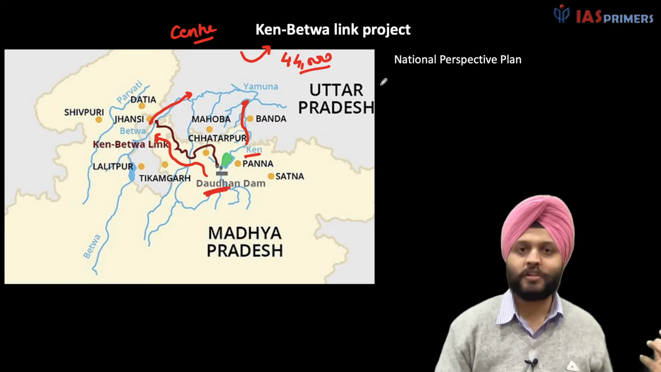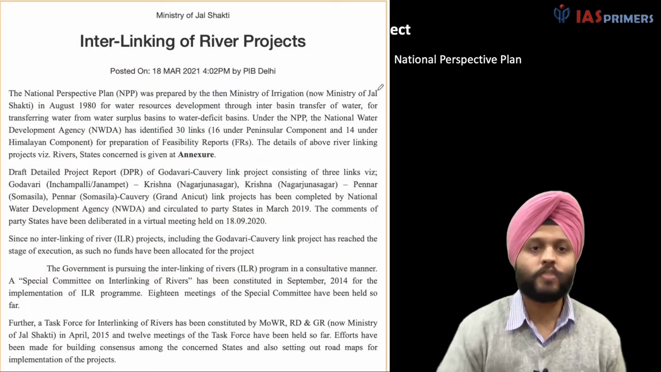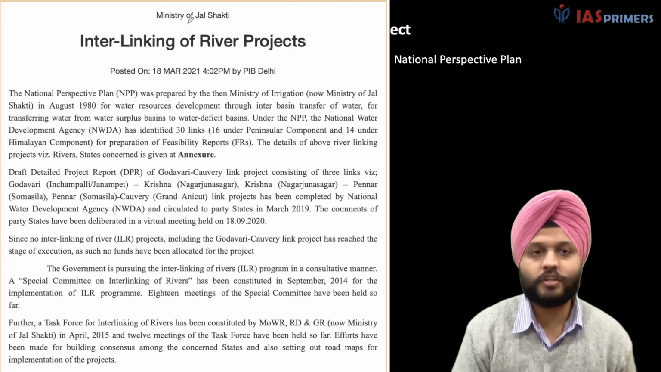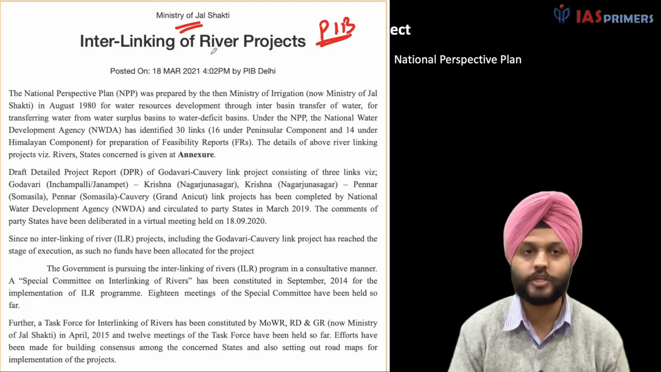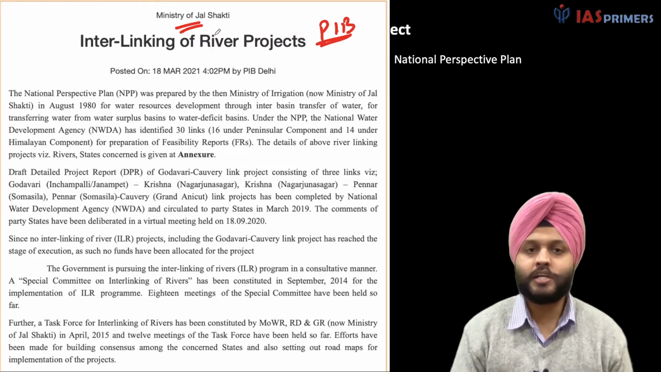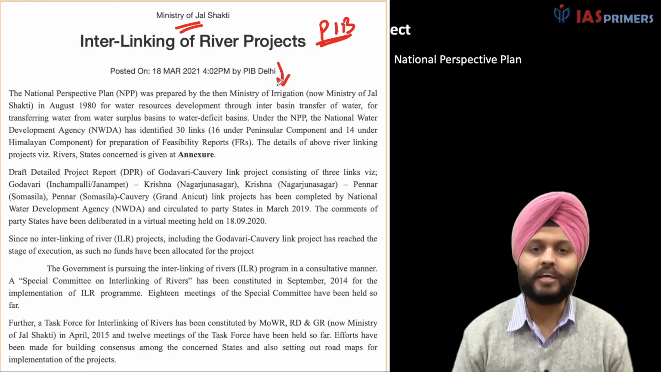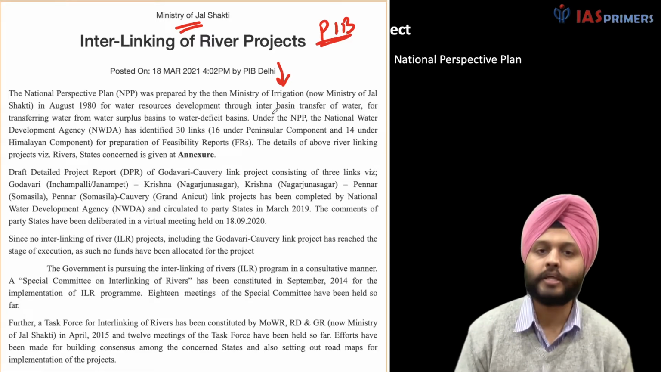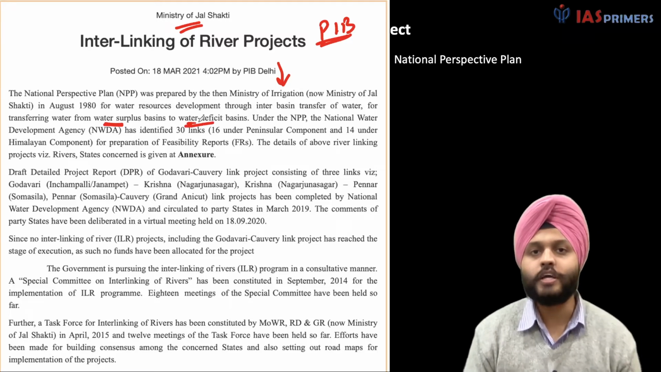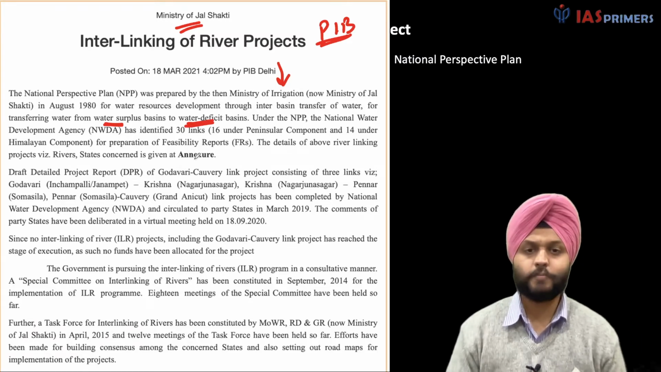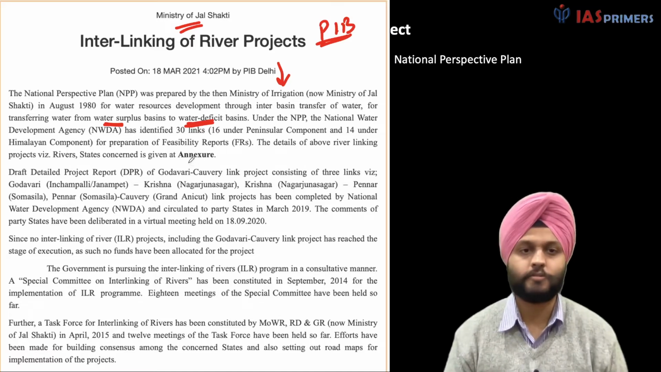There are many other proposals as part of the National Perspective Plan. Many other rivers can be connected. You can see this project over here. This comes under the Ministry of Jal Shakti. By the way, this is the PIB for this particular project. Earlier it was the Ministry of Irrigation. The basic idea is inter-basin transfer of water from water surplus basins to water deficit basins. Logical? Right? And yes, from flood prone areas to drought prone areas.